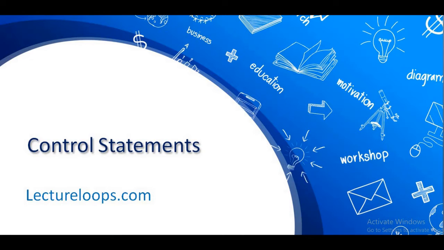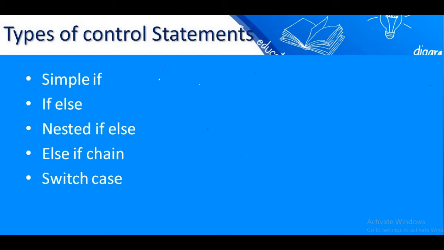Welcome to Lecture Loops. Today we are going to learn about control statements. There are various types of control statements in C++. Basically these control statements are also called decision making statements or branching statements.